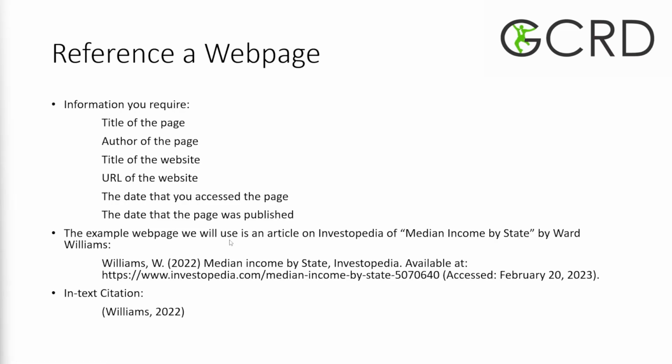Now, how to reference a web page. You need the title of the page, the author of the page, the title of the website, and also the URL of the website. You also need the date that you accessed the page and the date that the page was published. The example we're going to be using is this Investopedia article that I found on median income by state, and it was written by Wood Williams.